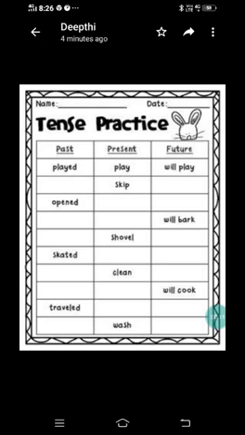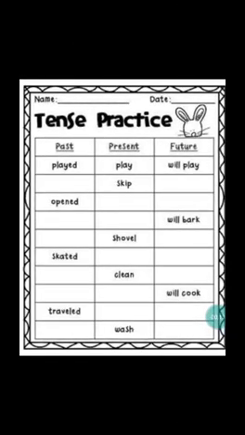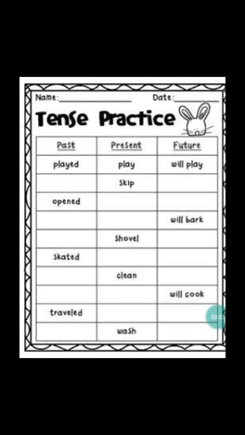As we have learned about tenses, here in this worksheet you can see 3 columns: past, present and future. Below these columns a few words are given. You need to write in the blanks. Wherever the blank is, you need to fill the tense of the word given in the beside column. The first one is already done for us.